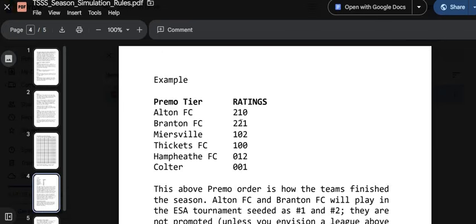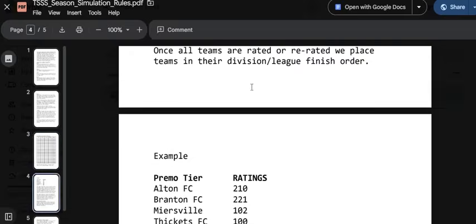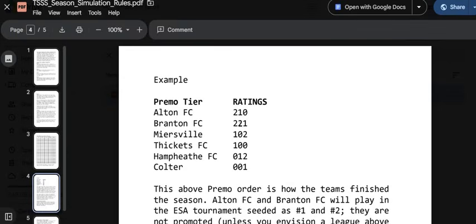Branton would be number 2. Again, what I said, remember, this might not be ideal. I just took it off the charts, but technically, a team with an attack of 2 and a defense of 2 is not ideal. Their goal is solid, but their defense is not good. However, their offense is better than everybody else.